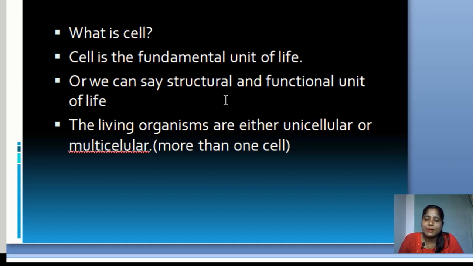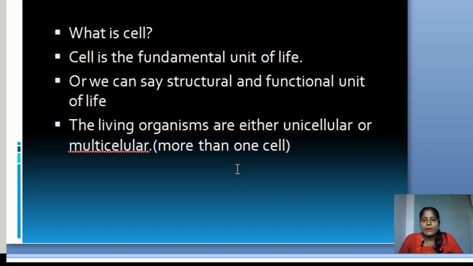Now, living organisms are either unicellular or multicellular. We know that microorganisms like protozoa, amoeba, etc. have only one cell. These are called single celled organisms or unicellular organisms.